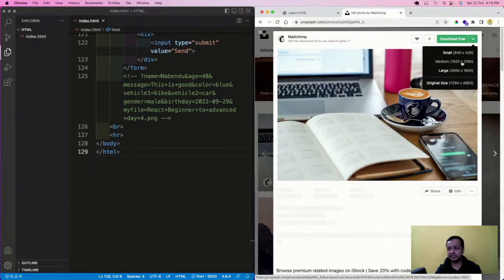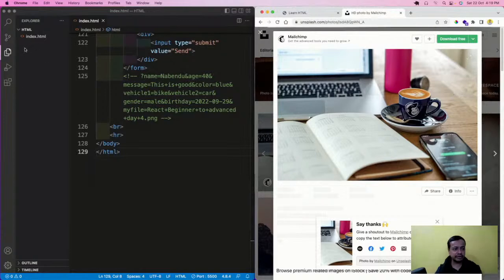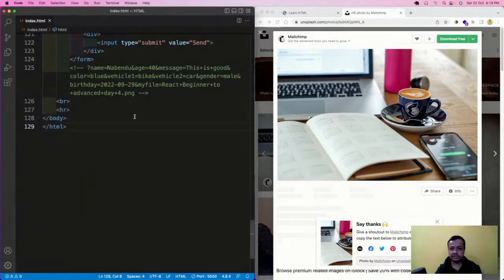Maybe I will take medium size, and then it is downloaded, or what, it is very slow I think. It is not getting downloaded.